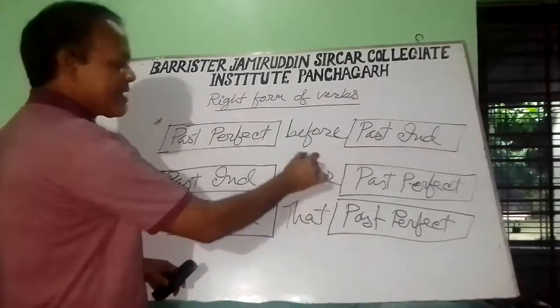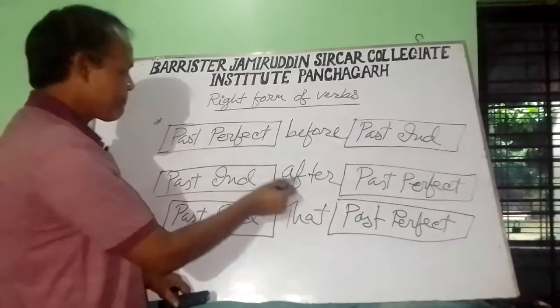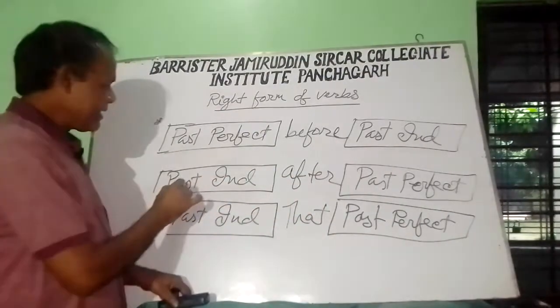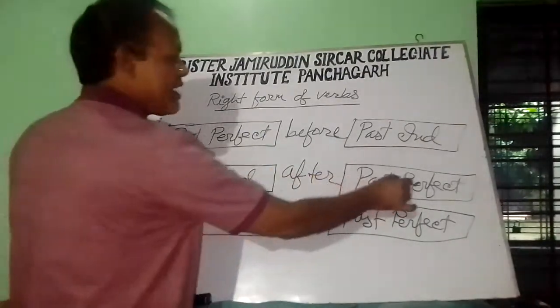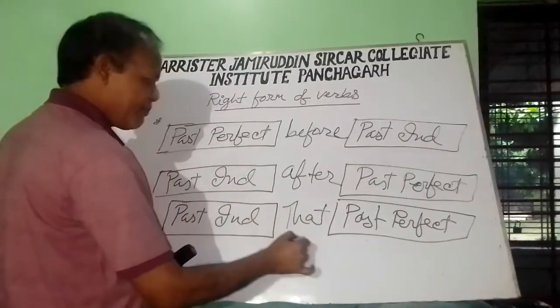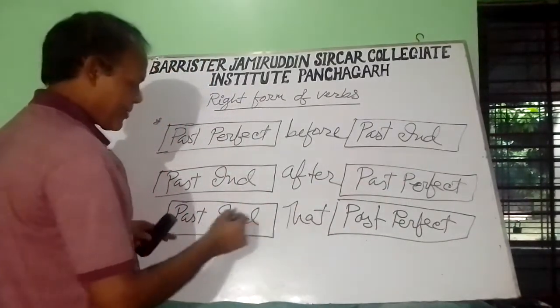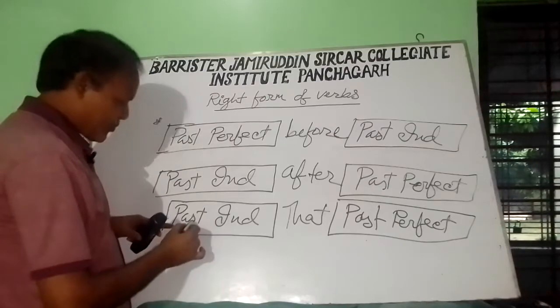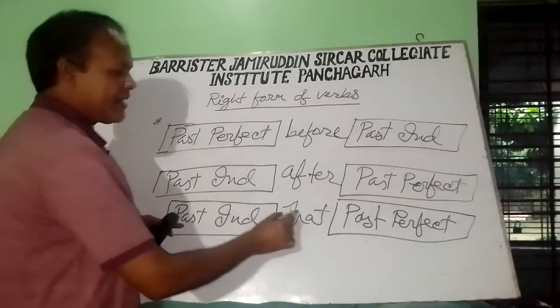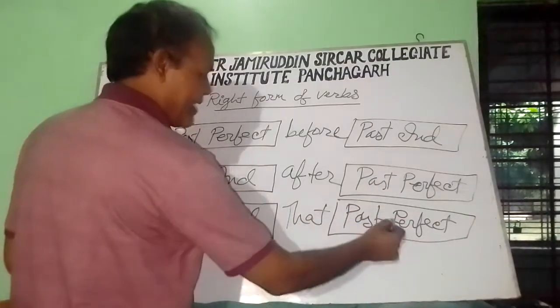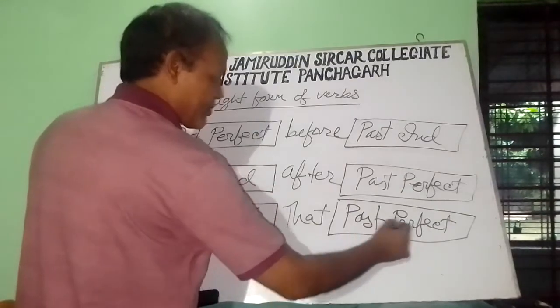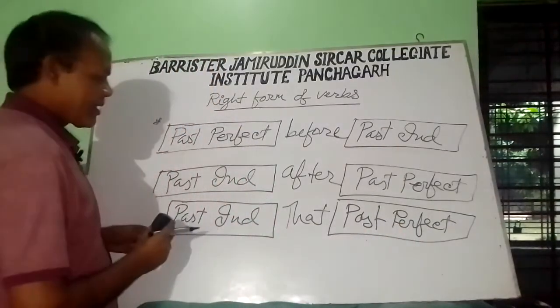If there is conjunction after, the first will be in the past indefinite and the last will be in the past perfect. And if there is that as a conjunction, the first sentence will be in the past indefinite and after that the sentence will be in the past perfect.